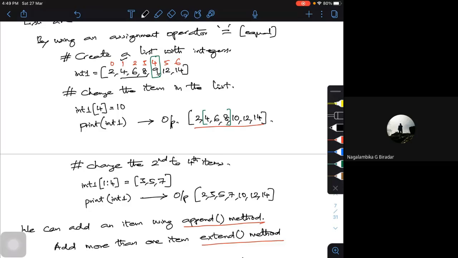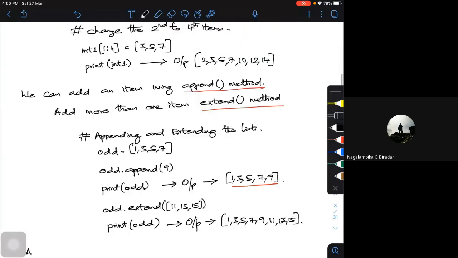So if I want to add in between, I have to use this particular index option. Append can be done only at the end. Extend can be done only at the end, multiple elements at a time. So in between, indexing is the best option, because you know the numbering, 0 to 1, how it stores. Either you can go with positive indexing or you can go with negative indexing. Is that clear? Fine, good.